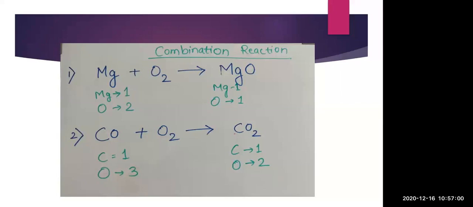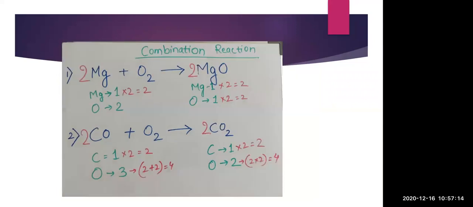2 we will put there, and after putting 2 there, oxygen has become 2, then Mg will also become 2. So again 2. Now here in this case you can see, as I have written, we are adding 2 in front of Mg. So after adding that, we are getting the number of molecules of Mg as 2, and oxygen has also become 2. So oxygen is now equal.